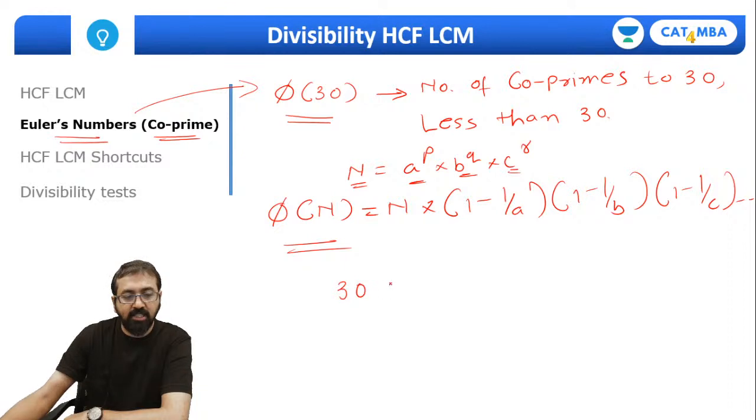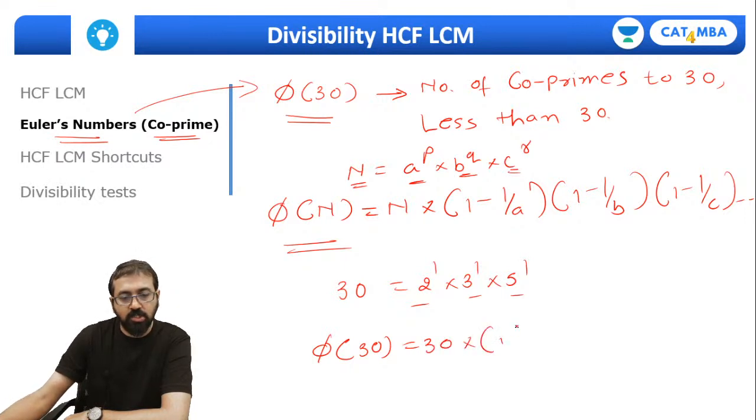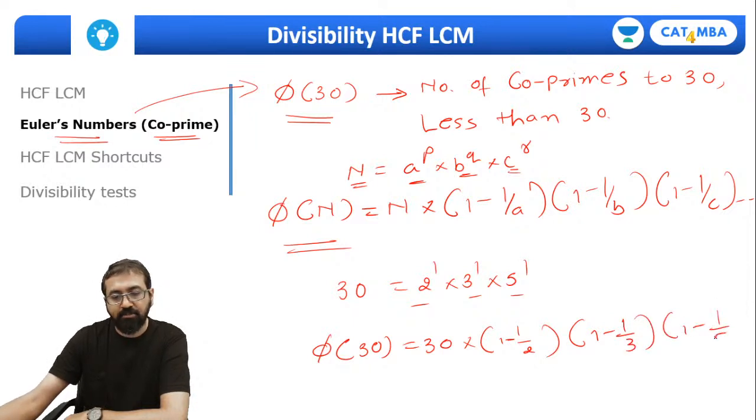So what is 30? 30 is nothing but 2 raised to 1, 3 raised to 1, 5 raised to 1. So the prime factors of 30 are 2, 3 and 5. So what is phi of 30? Just apply that formula: 30 into 1 minus 1 by 2 into 1 minus 1 by 3 into 1 minus 1 by 5.